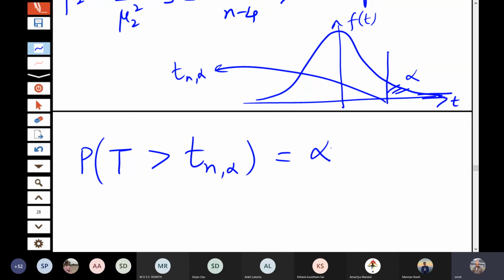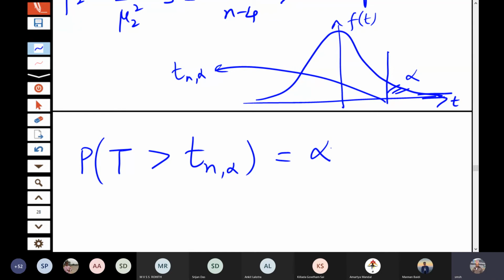So the tables of Tn alpha are tabulated. I mentioned to you the tables of chi-square. Similarly, you can see the tables of t.